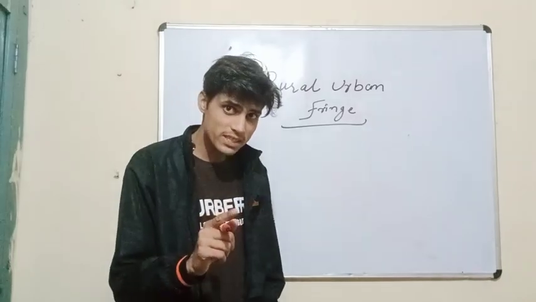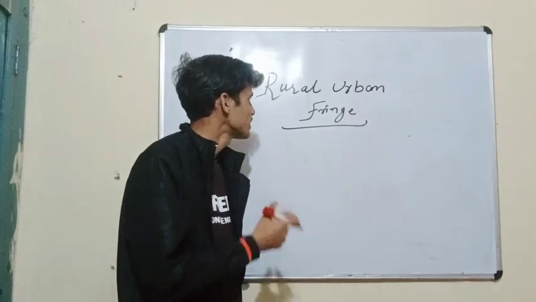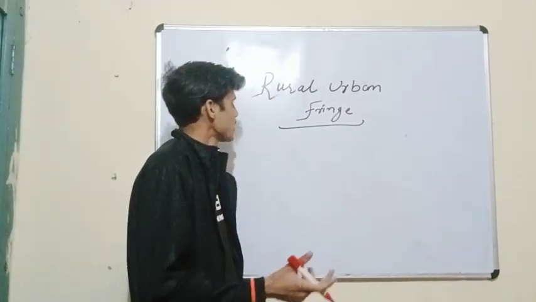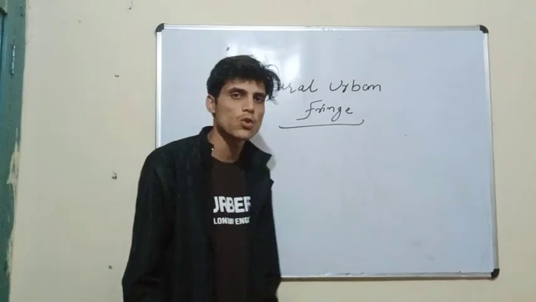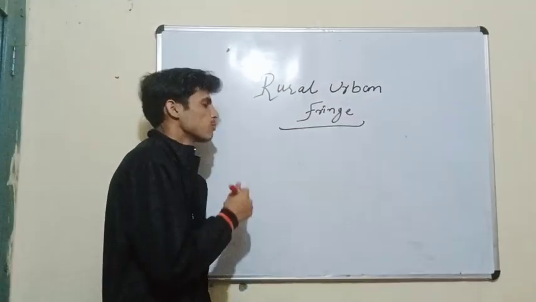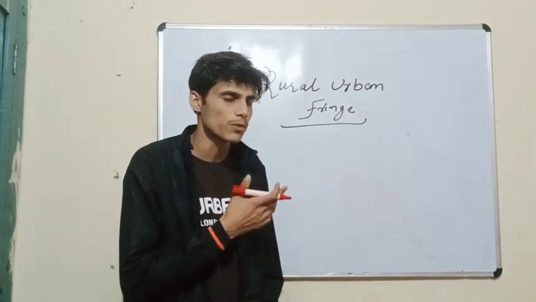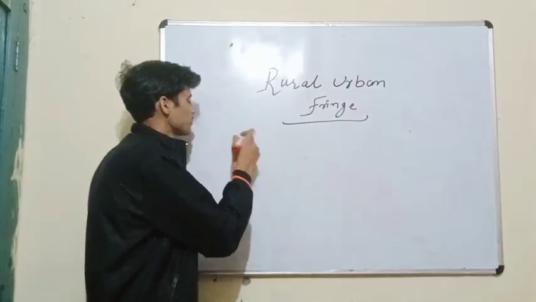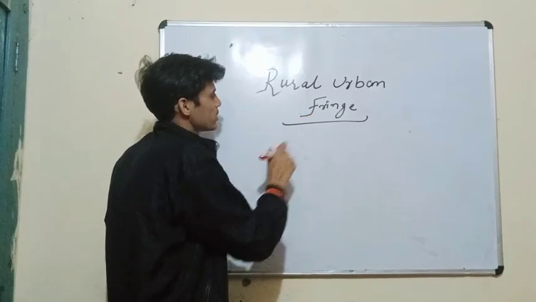Today's topic is the rural-urban fringe. That is actually a topic of settlement geography. I will tell you about the concept of the rural-urban fringe and its characteristics. You should know what the rural-urban fringe really is, because questions are mainly asked in exams from these topics when you are in the third semester of MSc or MA Geography.